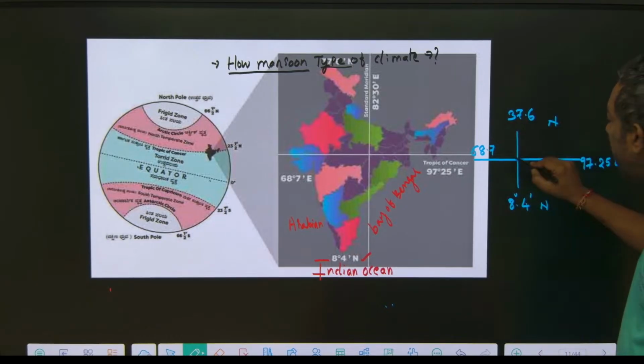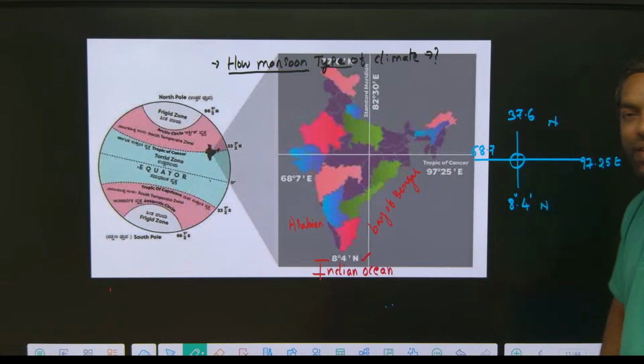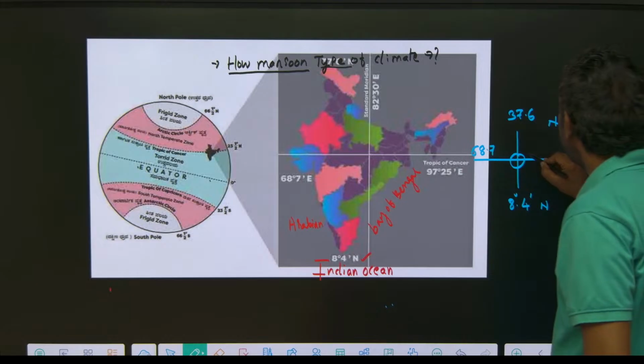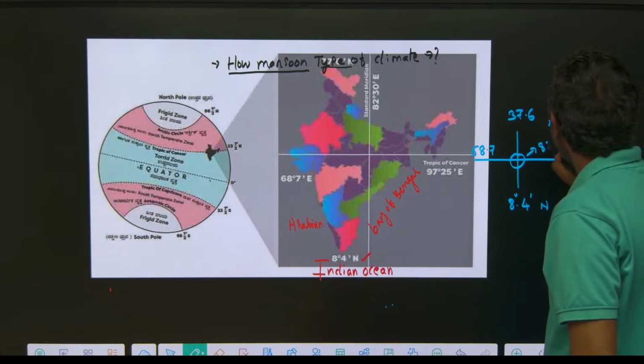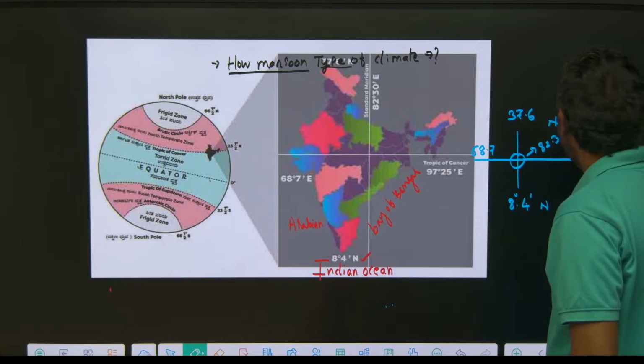If we take the center point between them, that is 82.5, that is 82 degrees 30 minutes east.